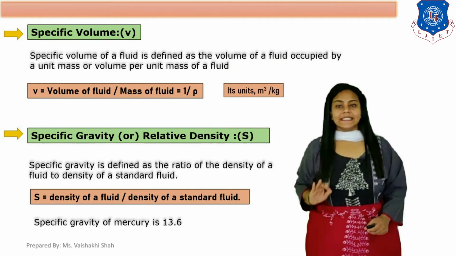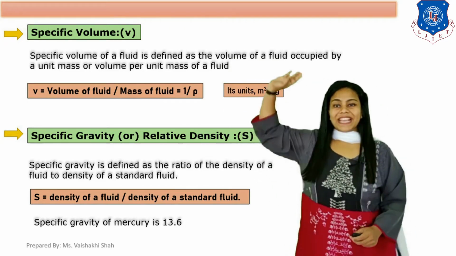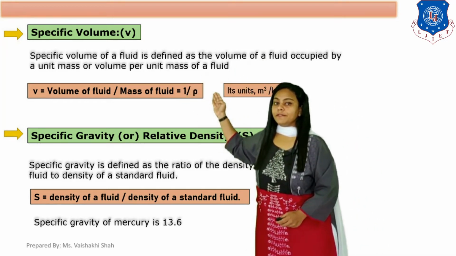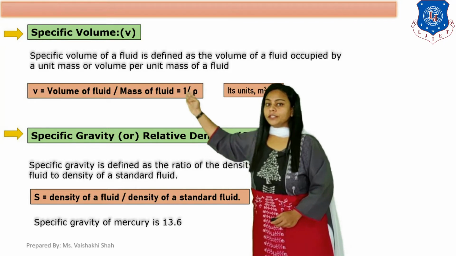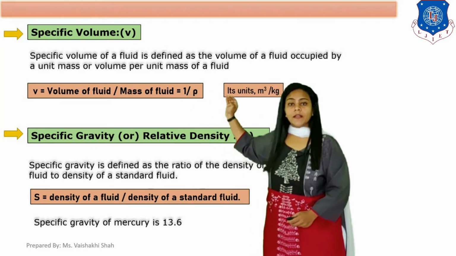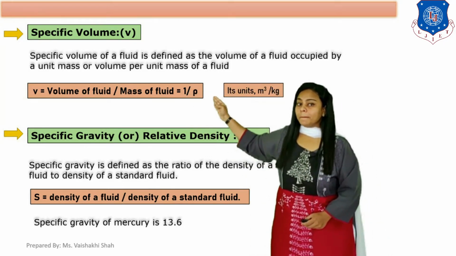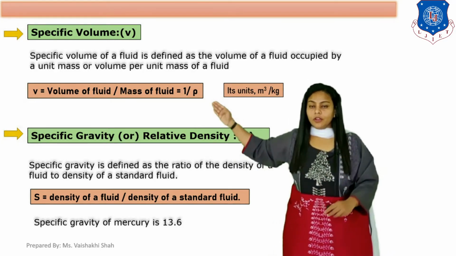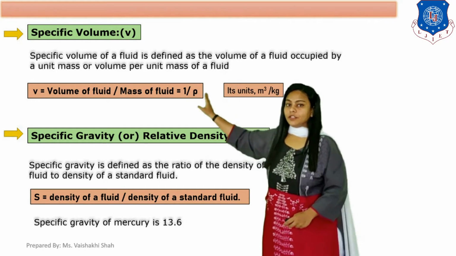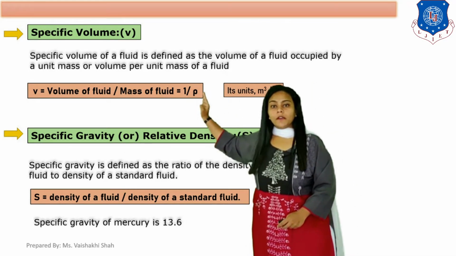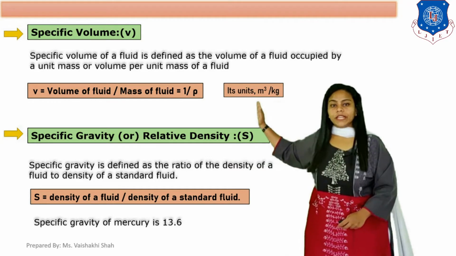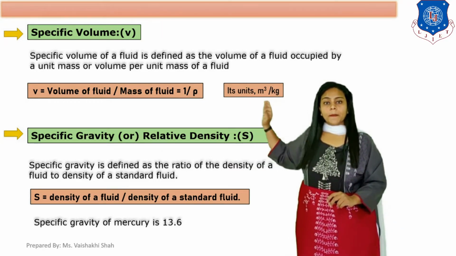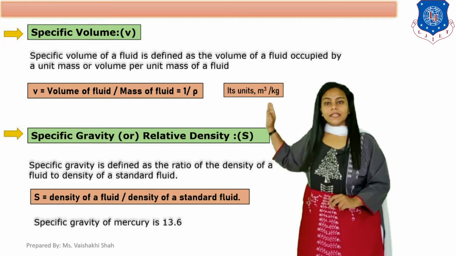You can say that specific volume is the ratio of volume of the fluid to mass of the fluid, which is the inverse of mass density rho. So v equals 1 by rho, and the unit is reversed, meter cube per kg.